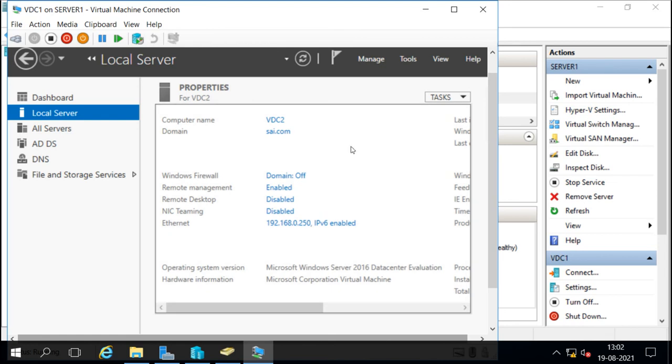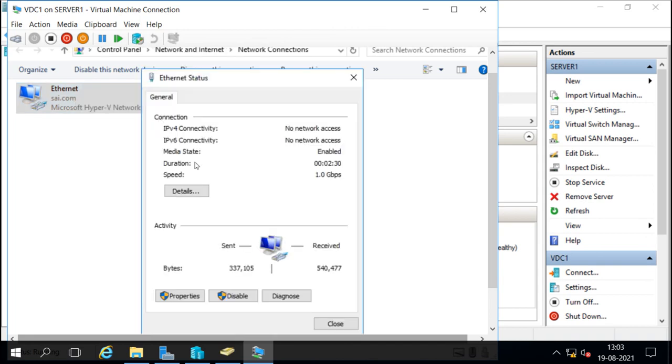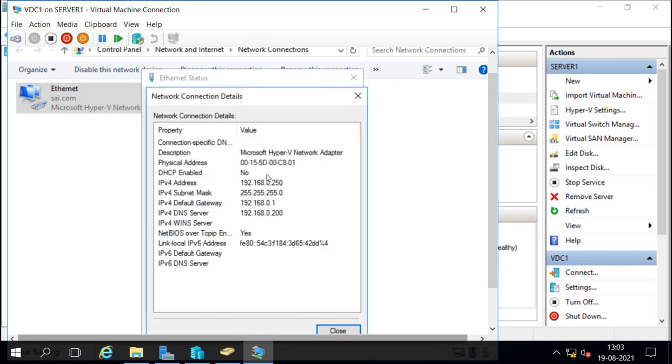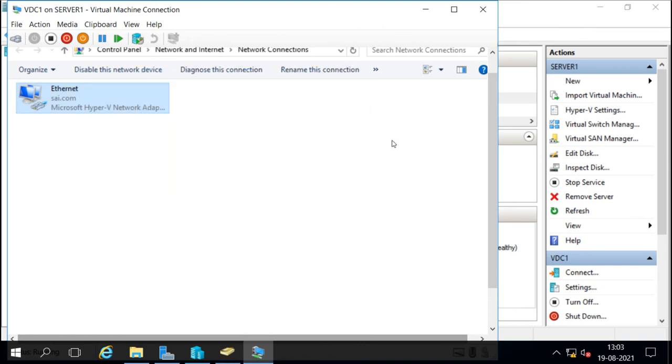Now this clone machine is started, and what you can see here is the machine name which we configured in the DC clone config file. It was VDC2 which we configured, and it is also a domain controller. We can also see the IP addresses which we configured for this clone, the same IP addresses, and the name for the clone which we configured in the clone config file.